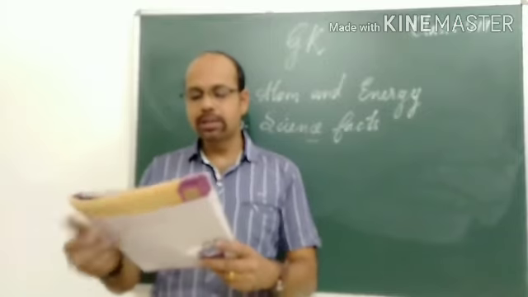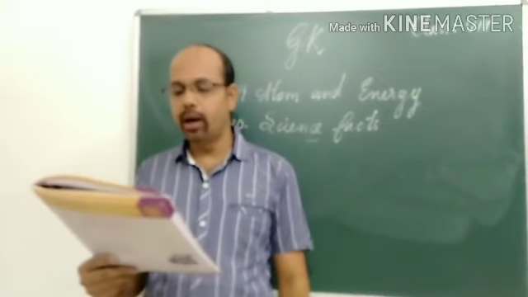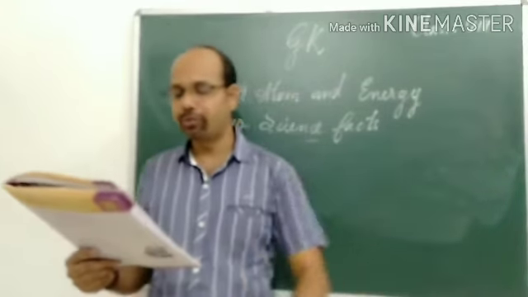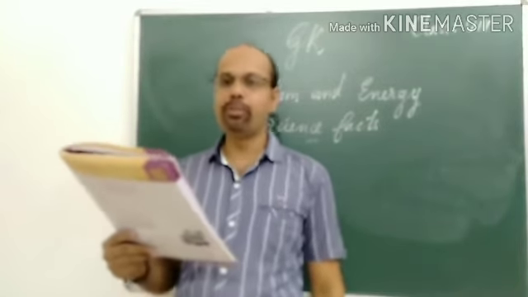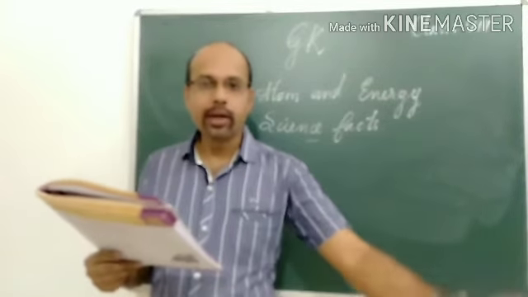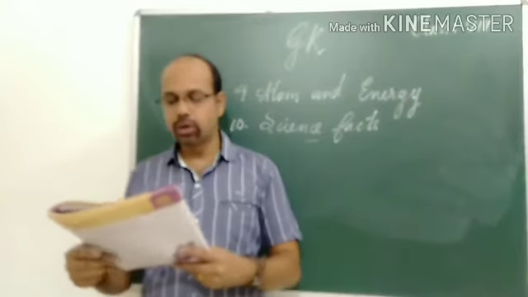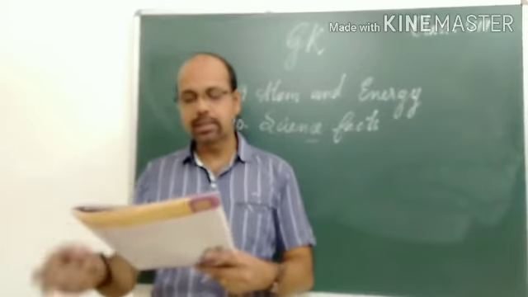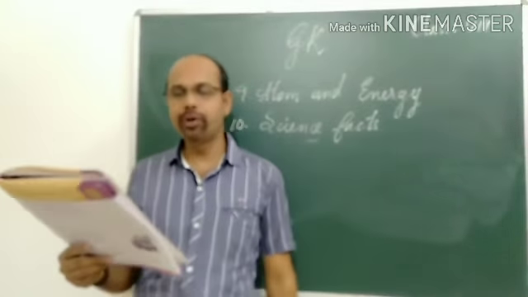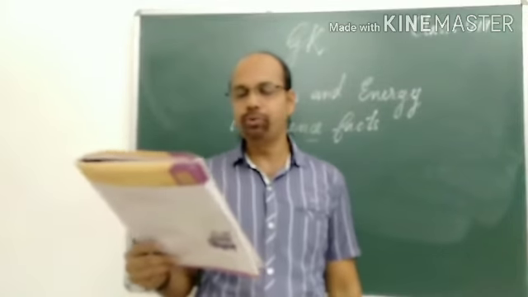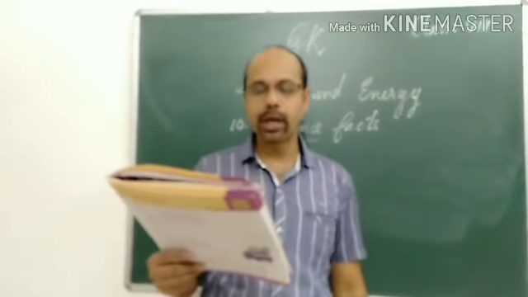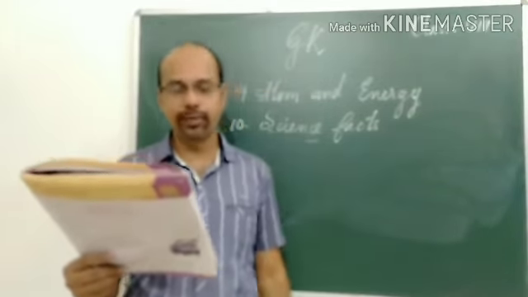Second question: the largest amphibian is the giant salamander. It can grow up to how many feet? Amphibians are animals which are able to live in water and on land. How much length can it grow? Options: 5 to 6 feet, 12 feet and 9 feet. Option A is the right answer, 5 to 6 feet.